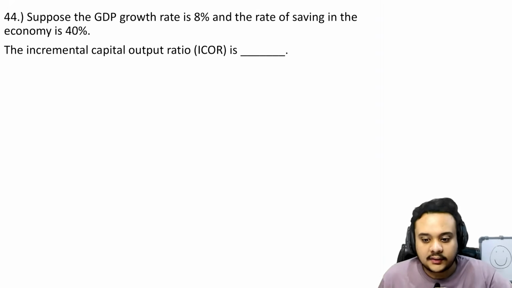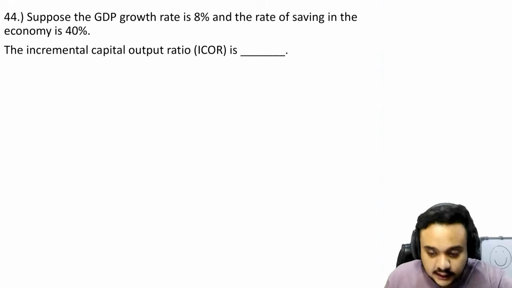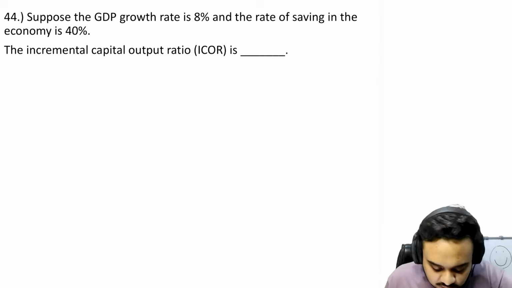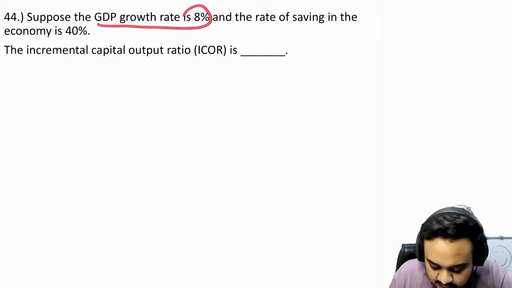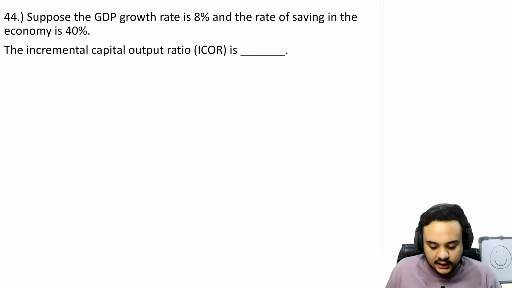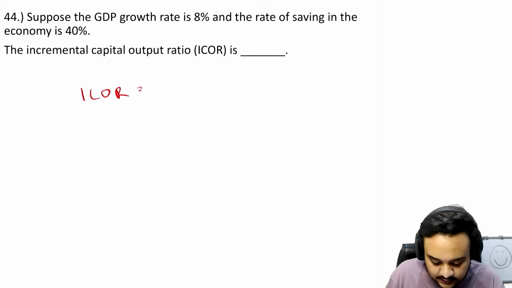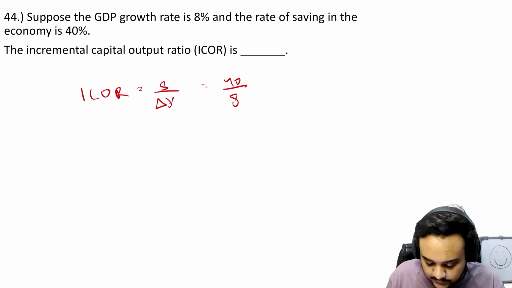Then again a very easy question. They are just asking for the ICOR, and if you have done the growth models you will know how to find it. The GDP growth rate is given at 8% and the rate of saving or the rate of investment is 40%. S is 40, and all you have to do is just put in the values. So you can just write S, which is the investment rate as well. So S upon GDP growth rate, so change in Y, you can just write the growth rate. What is this? 40 upon 8. 5.